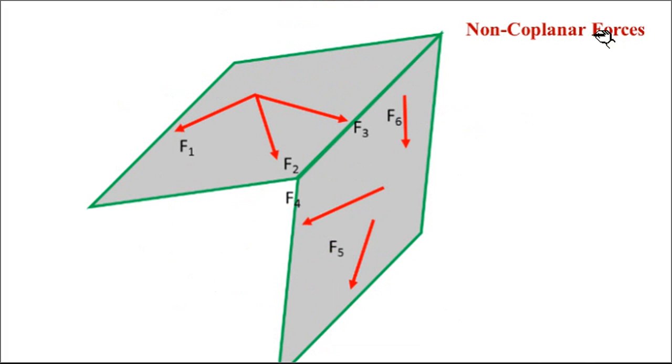Now see the non-coplanar force system. Here I have shown two planes. The first plane is here, the second one is this one. Different forces are acting here and these forces are acting here. Such a system is not called coplanar. This is the non-coplanar force system because the forces are acting in different planes.